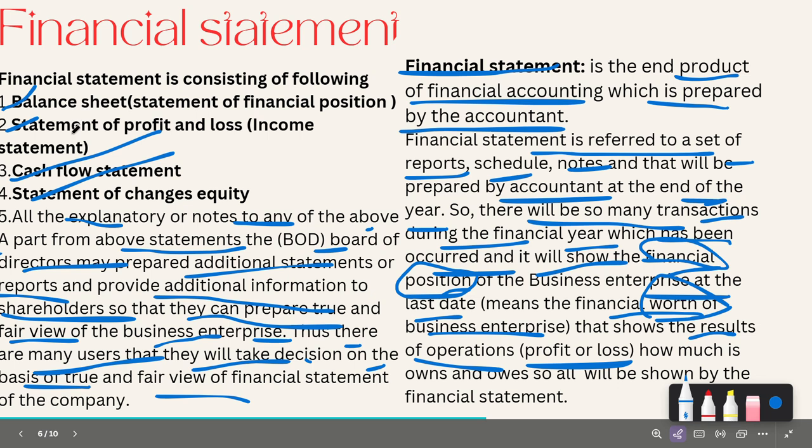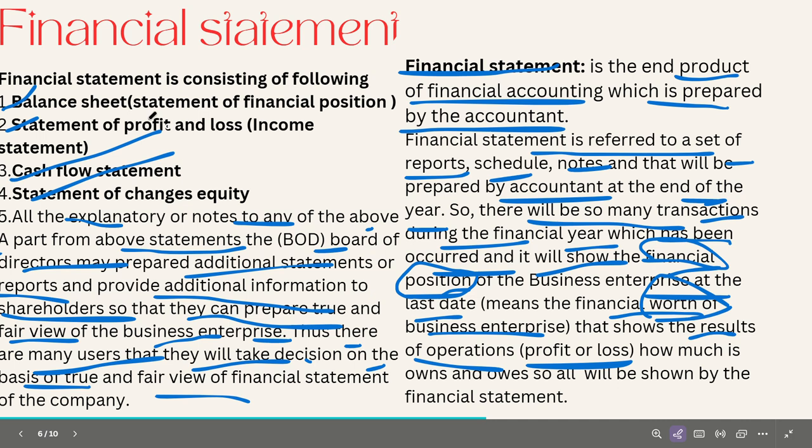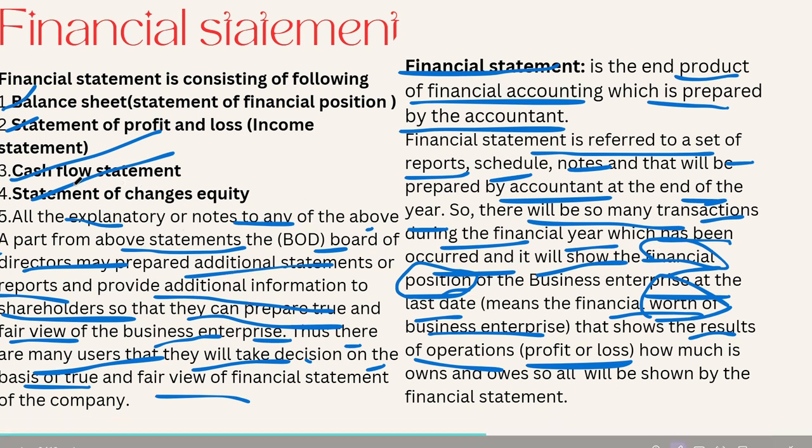As I say, these are the important parts of the financial statements. Financial statements include balance sheets, profit and loss account, cash flow, and statement of changes, and all these are important. Apart from these statements, the manager will also prepare additional notes, and the board of directors prepare everything they have in hand to show the fair and true value of their business to the shareholders, stakeholders, and maybe the investors.